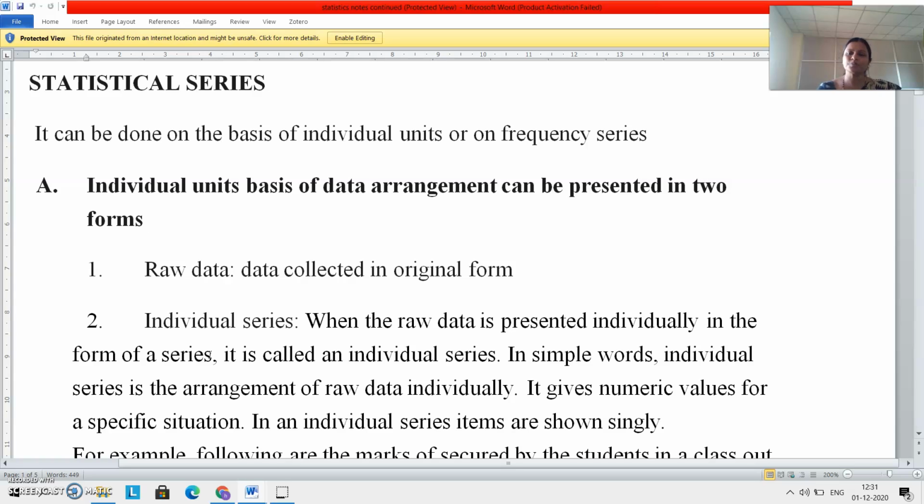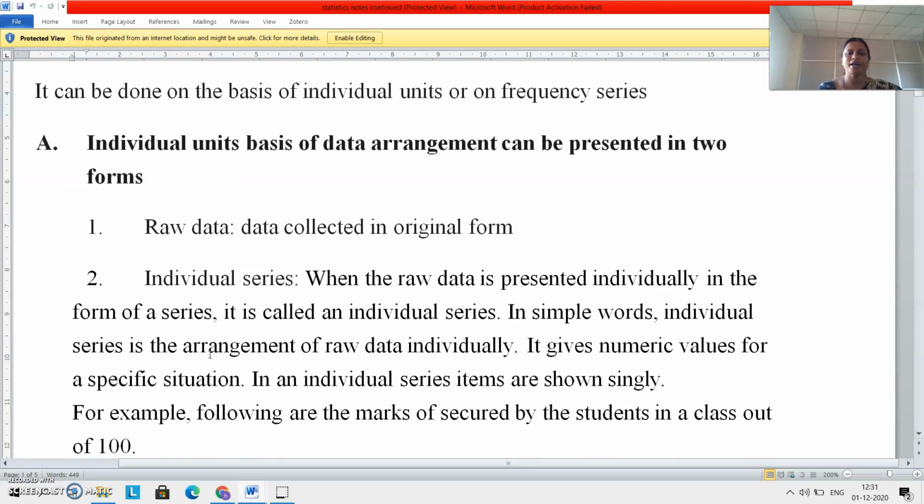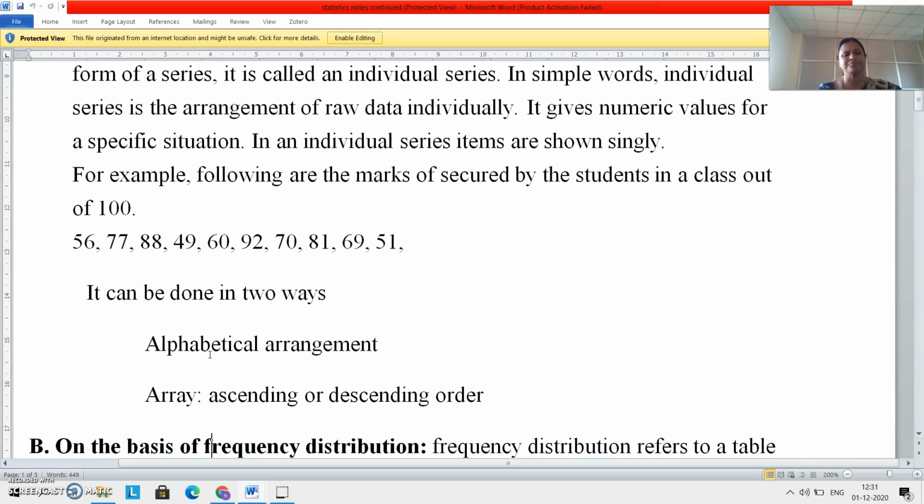Alphabetical order means as per alphabetical order of their name. Array means either in ascending order or in descending order. This is how I can present the data.